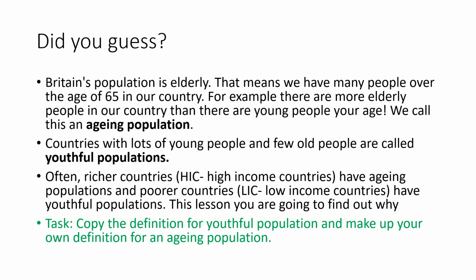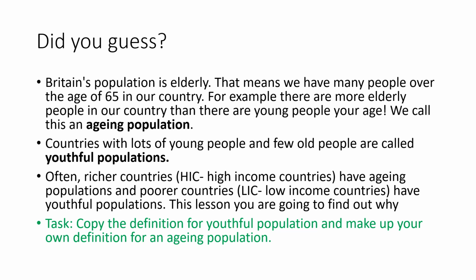Countries with lots of young people and few old people are called youthful populations. Often, richer countries, which we call HICs, which stands for high income countries, have ageing populations, and poorer countries, which we call low income countries, have youthful populations. This lesson, you're going to find out why.